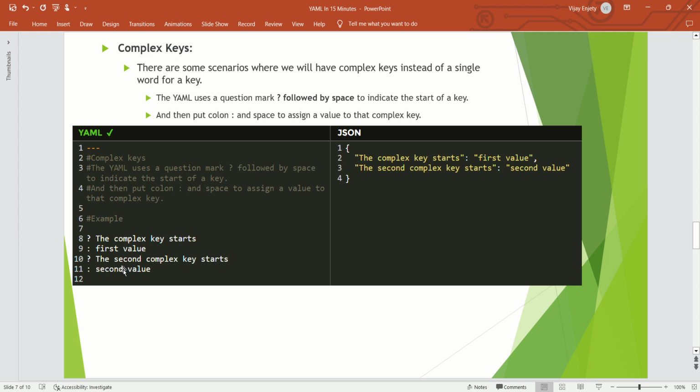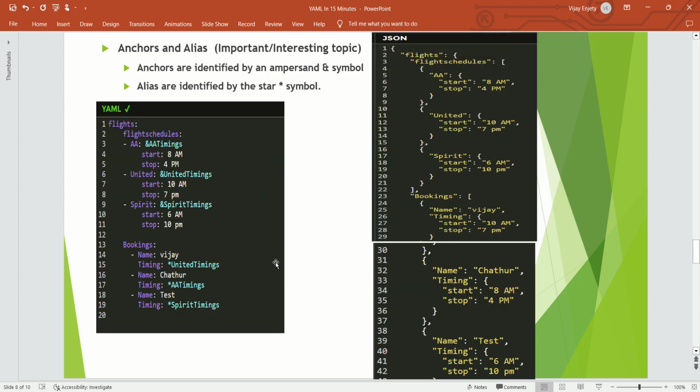Okay, there is one more example. For complex keys, question mark and space is followed by whatever key. That's a complex key. Okay, this is about the complex keys. Now let's go to the next one, which is the last topic and a very interesting topic, anchors and aliases.